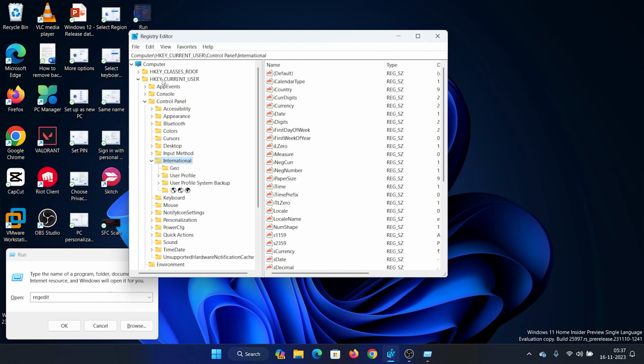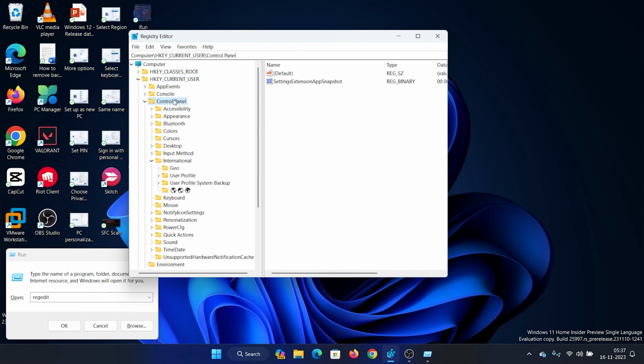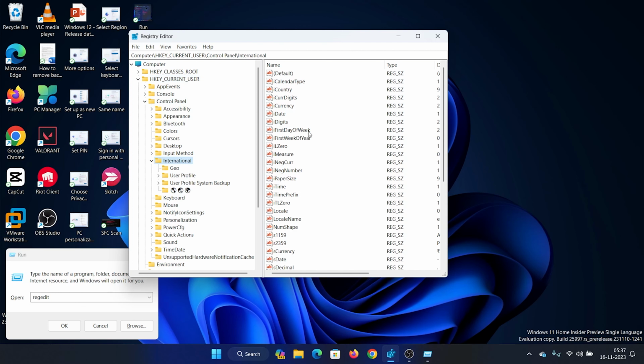Now, in this window, go to this path: HKEY_CURRENT_USER, Control Panel, International. Now, in the right pane, you'll notice an entry named iFirstDayOfWeek.